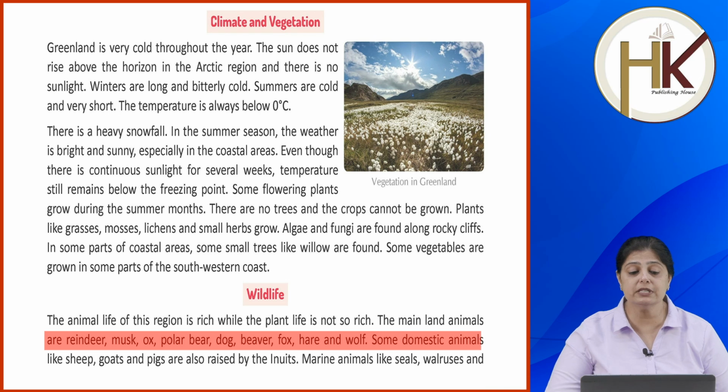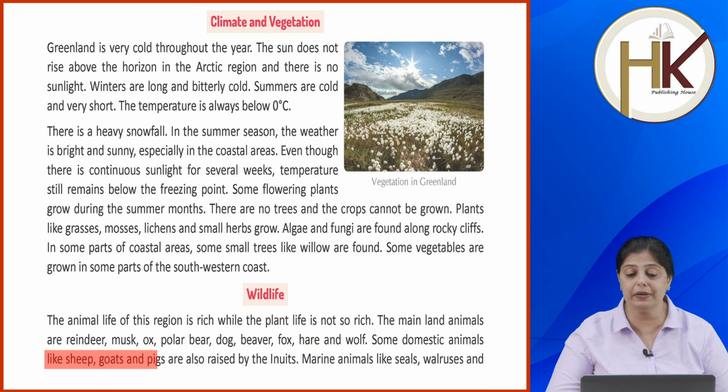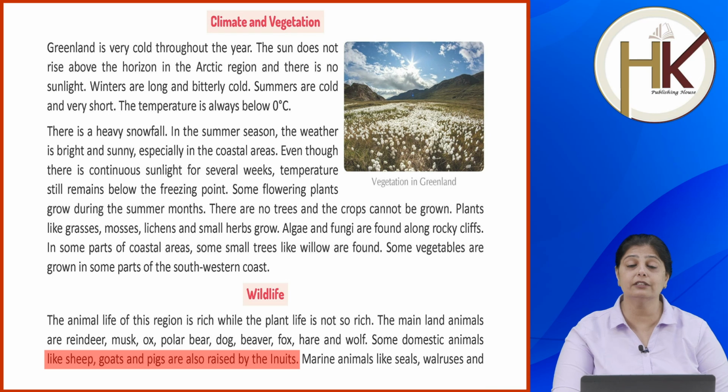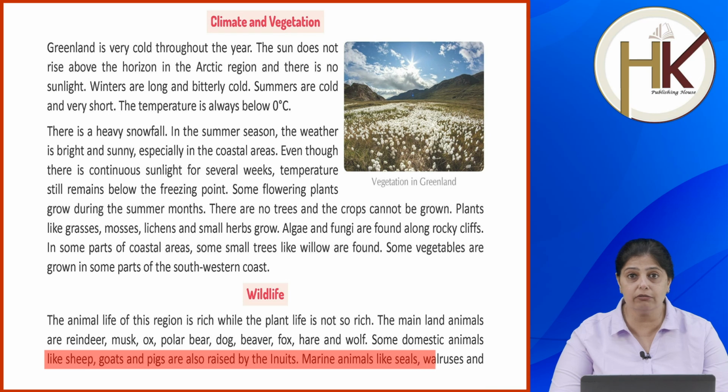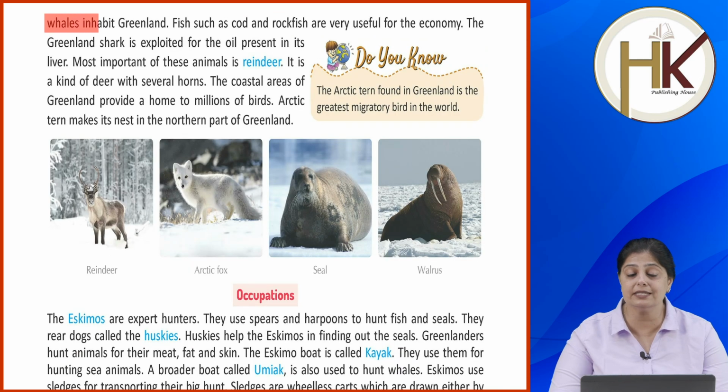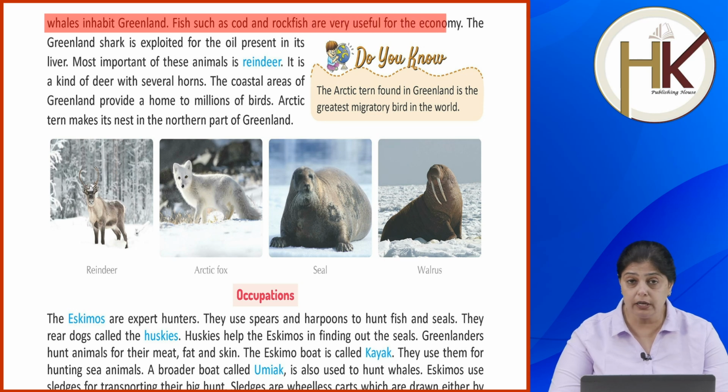Some domestic animals like sheep, goats, pigs are also raised by the Inuits. Inuits are the people who live on this Greenland. Marine animals like seals, walruses and whales inhabit Greenland. Fish such as cod and rockfish are very useful for the economy.